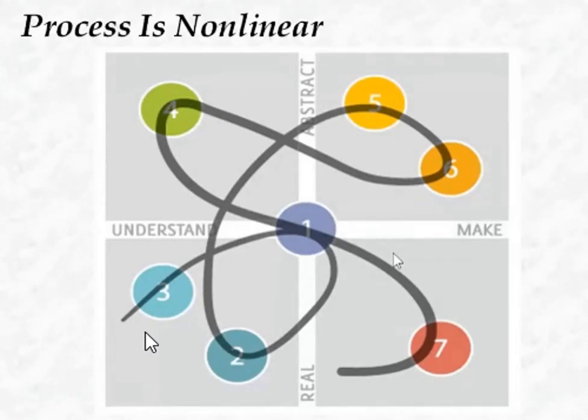For example, a project may begin with a sudden brainstorm, that is, exploring concepts, and then proceed backwards to research and analysis to validate and improve the idea, followed by further exploration and iteration.